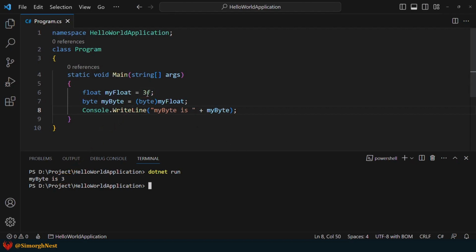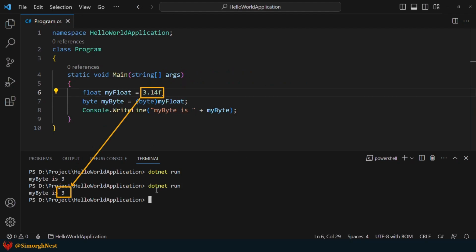However, if our float variable has a fractional part, the result of the cast leads to data loss. Therefore, it's important to keep in mind that when explicitly casting from floating point numbers to integral numbers, the fractional part will be lost.